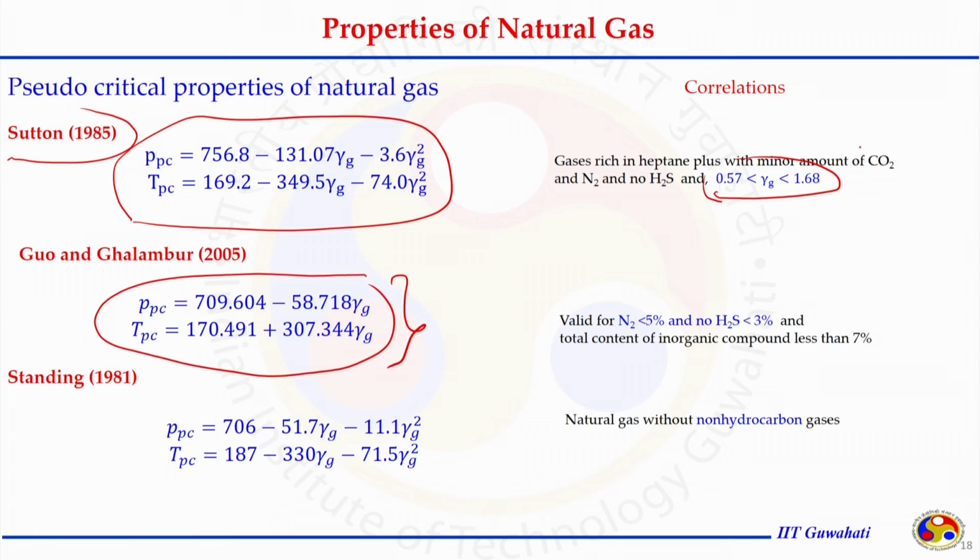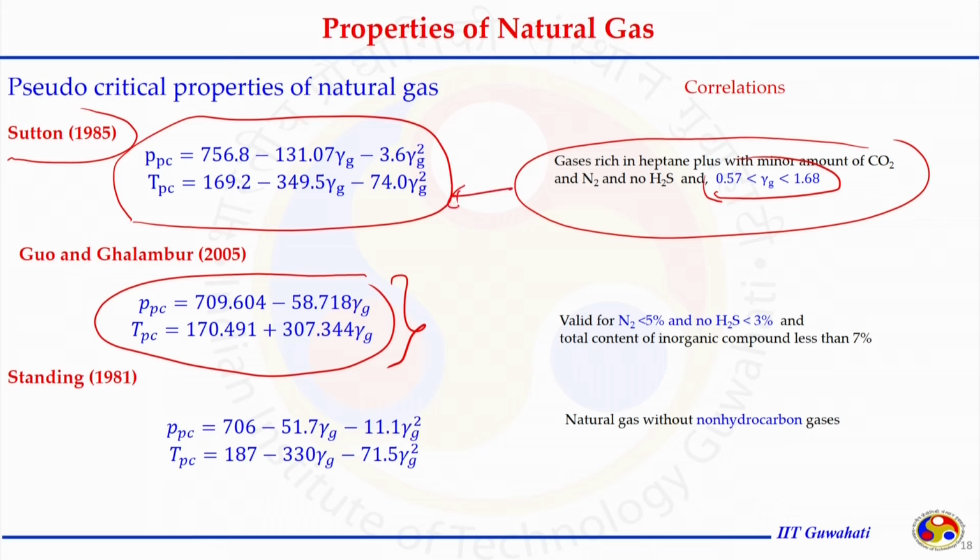So, if we have natural gas with this composition and these conditions, we can use the Sutton correlation to calculate the pseudo properties. And if nitrogen is less than 5%, H2S is less than 3% and total inorganic compound is less than 7%, we can always go with Goa and Galambor, which is the simplest form of calculating the pseudo properties.